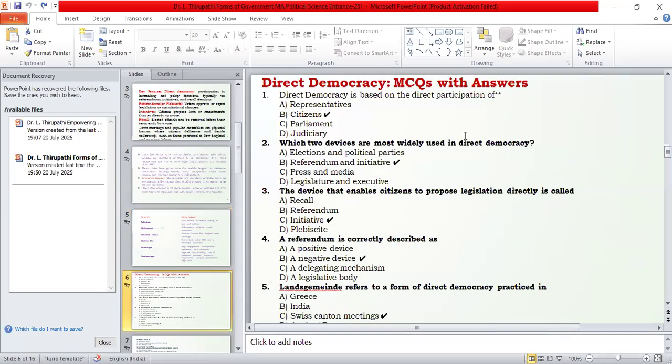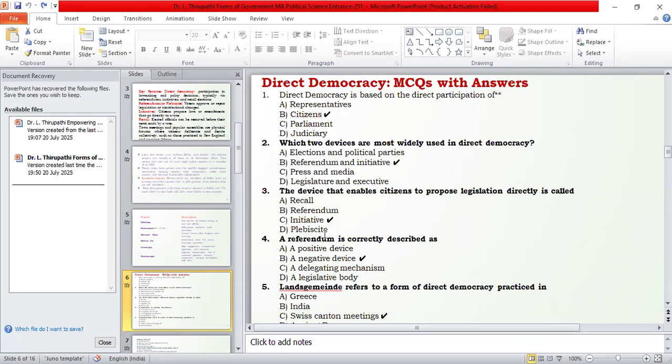So if we look at some questions, some of the multiple choice questions may appear like this. Direct democracy is based on the direct participation of what? The citizens. And the next one, which two devices are most widely used in direct democracy? One is the referendum and another one is the initiative. These are the two important devices widely used in the direct form of democracy.